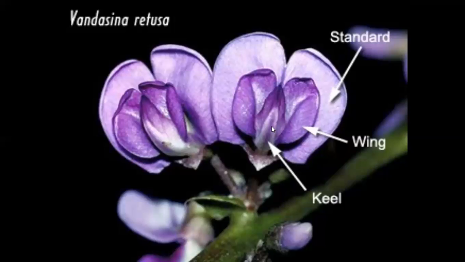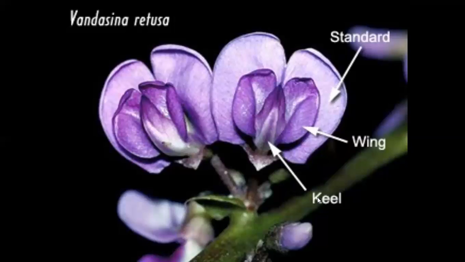They are fused. The large posterior petal is the standard petal or vexillum. The two lateral petals are called wings or alae, and the two petals towards the anterior are fused. They look like a boat-like structure called keel petals.